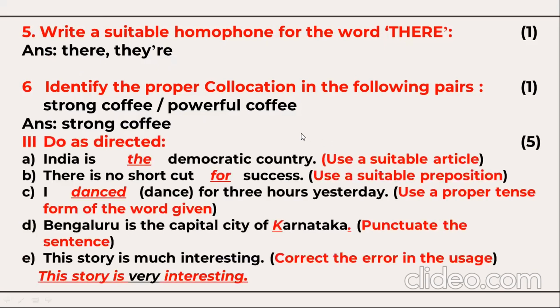Next, you have here articles. So use a suitable article. So India is the democratic country. So article the. There is no shortcut for success. Preposition for success. So underlined words will be the answer.